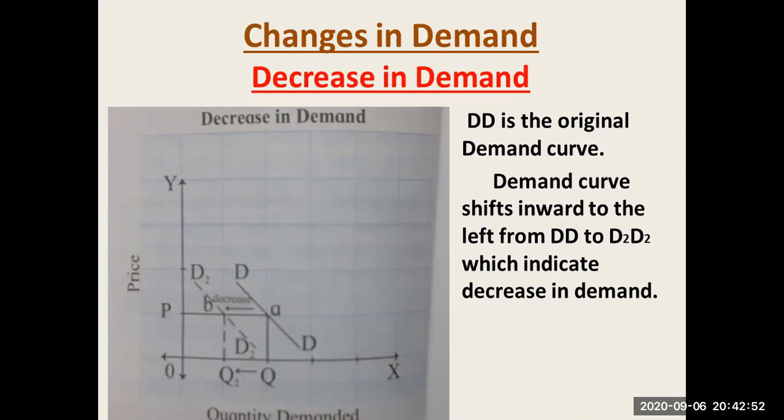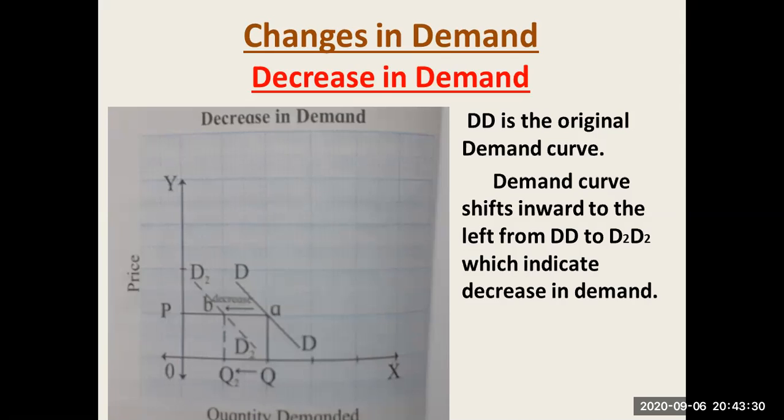Why? Because of unfavorable changes: the climatic conditions, the consumer's income, the taste, preferences, habits are not favorable, it's an unfavorable change. So that's why the demand curve shifts to the left of the original demand curve, from D1 to D2. The difference between point A and B explains the decrease in demand. The most important point is OP, a constant price.